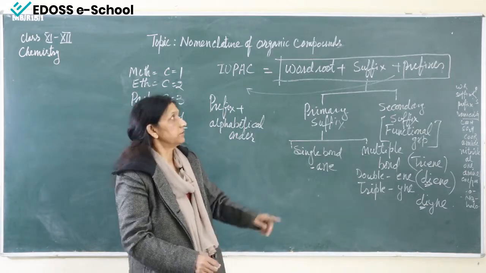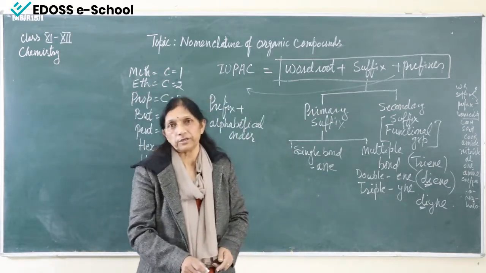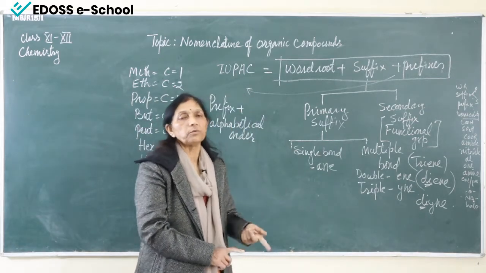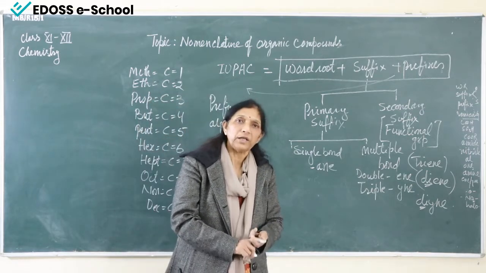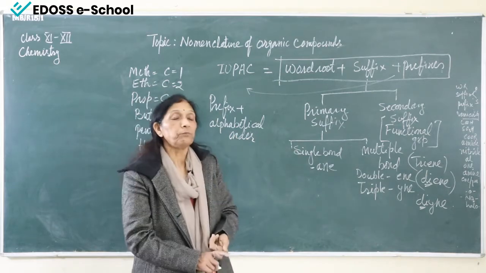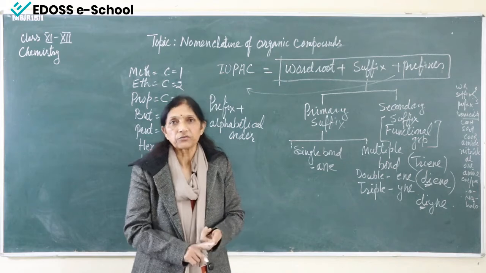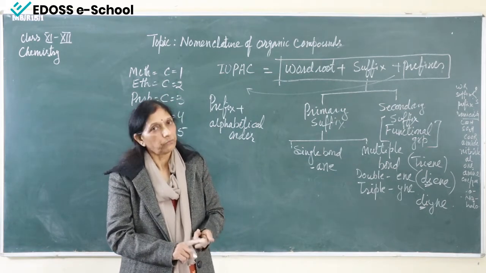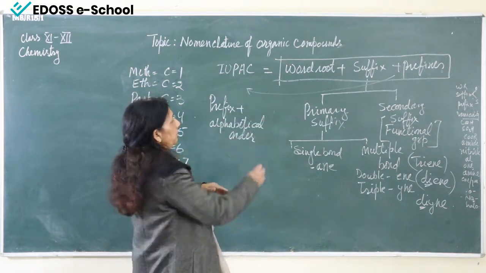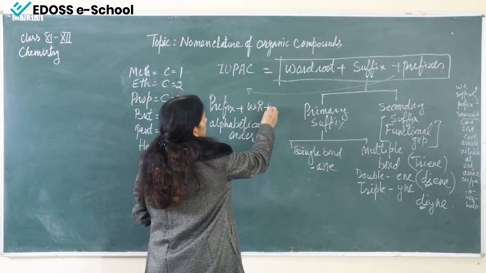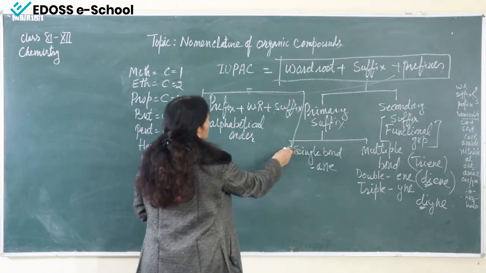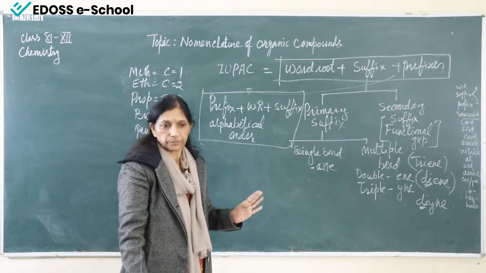And suppose more than one methyl group is present. If on the first carbon atom there are two methyl groups, then we will say 1,1-dimethyl or 2,2-dimethyl. Okay, and if methyl and ethyl groups are present, then first we will write the name of ethyl, because E comes before M. So this is for prefix, and then we will write the word root, and then we will write the suffix. So this is the rule that we have to keep in mind while writing IUPAC names.